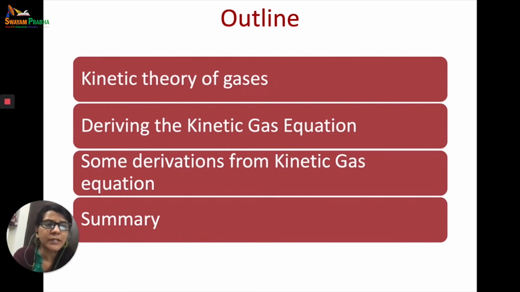However, for understanding the mathematics of gases, a chemist must have an understanding of the conceptual description of a gas. That is the purpose of the kinetic theory of gases, which we are going to study today. We will also try and derive the kinetic gas equation. We will use this kinetic gas equation to further derive our experimental laws that we have studied in the previous lecture. So let's start with the